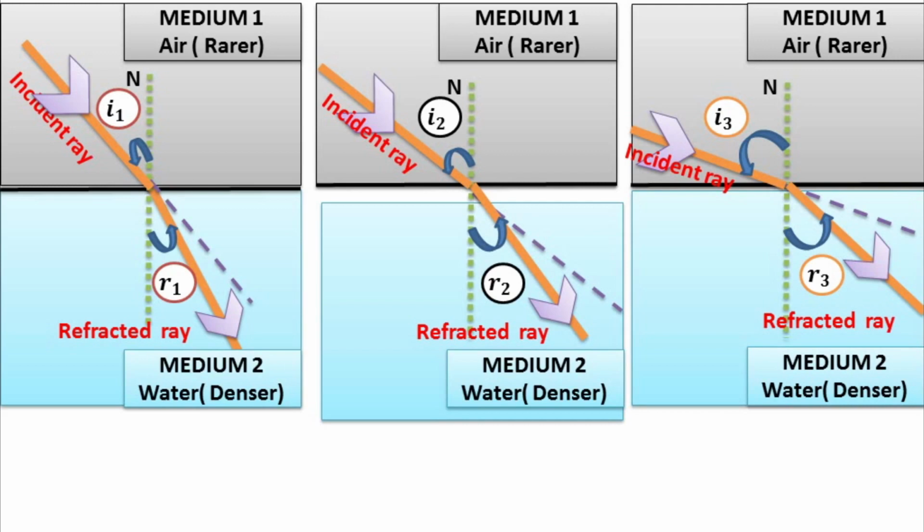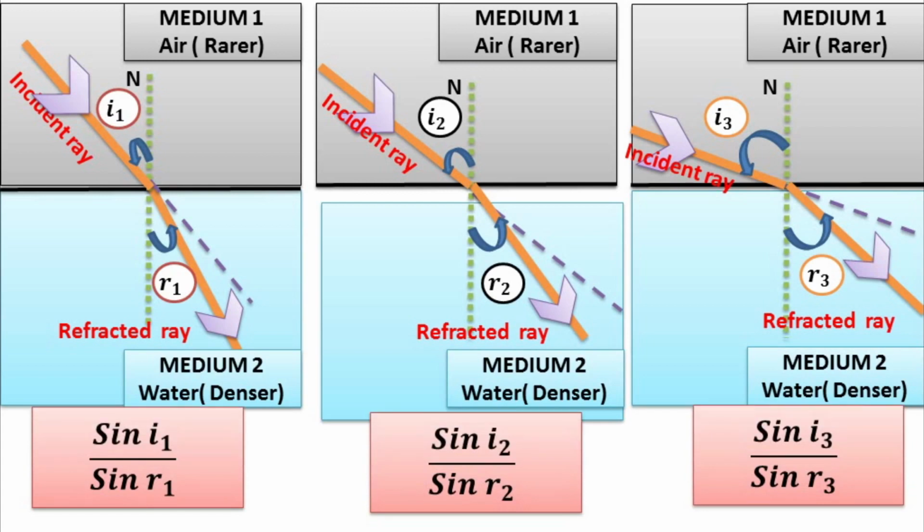And what was his discovery? He calculated the ratio of sine of angle of incidence to the sine of angle of refraction of all the three cases. And do you know what happened? He got same answers for all the three cases.